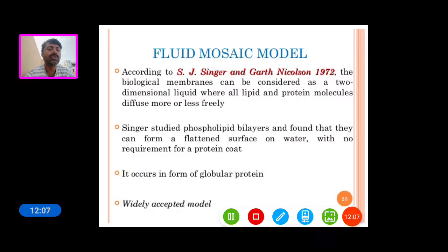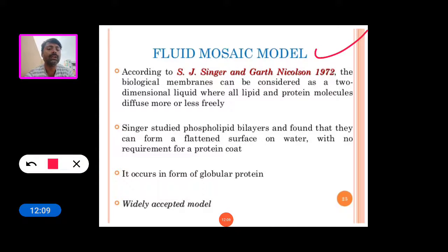The next model is the fluid mosaic model, proposed by Singer and Nicolson in 1972. The biological membrane can be considered as a two-dimensional liquid, where lipid and protein molecules diffuse more or less freely. This is the important point of the fluid mosaic model.